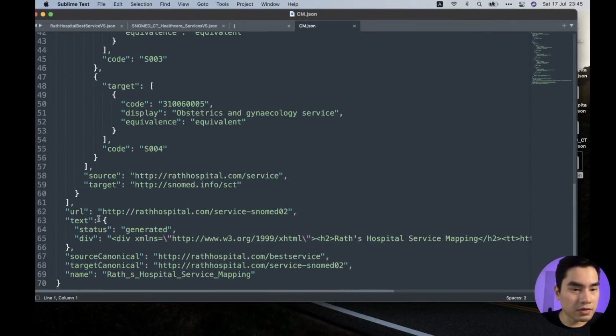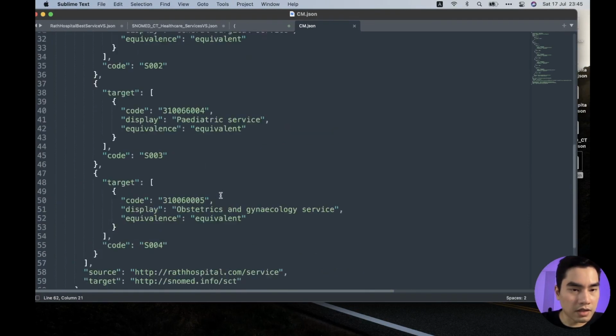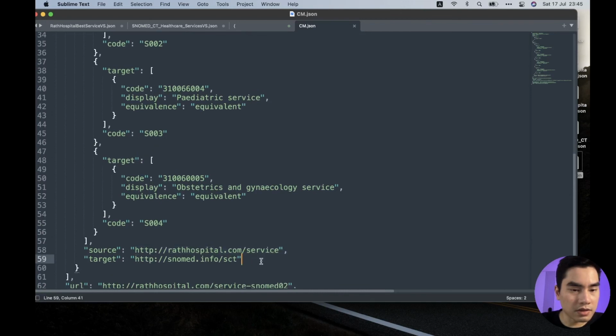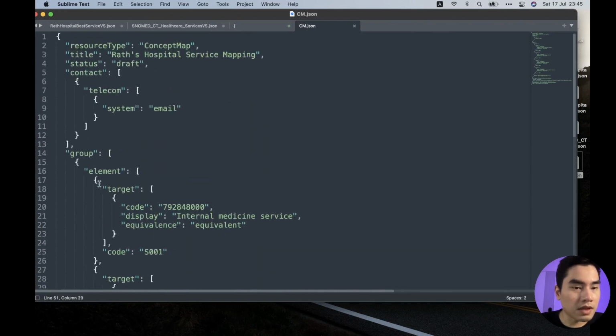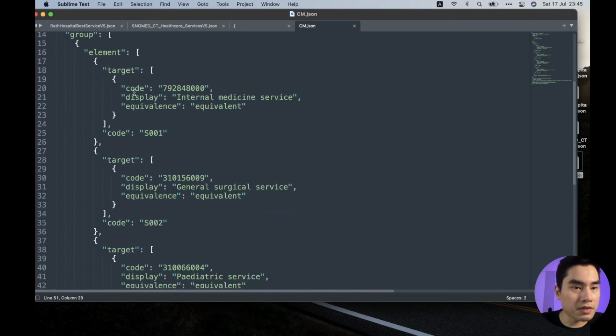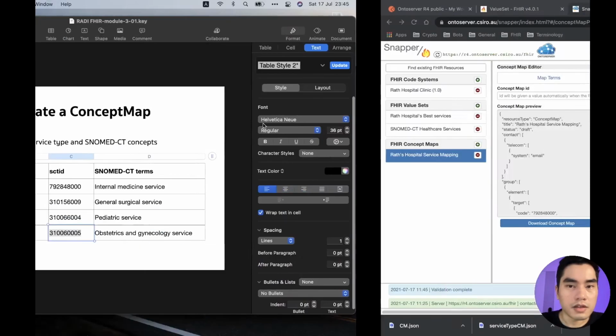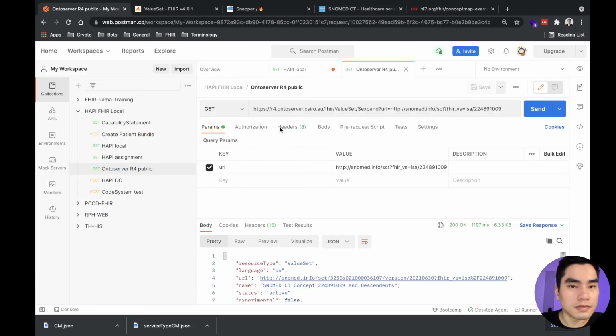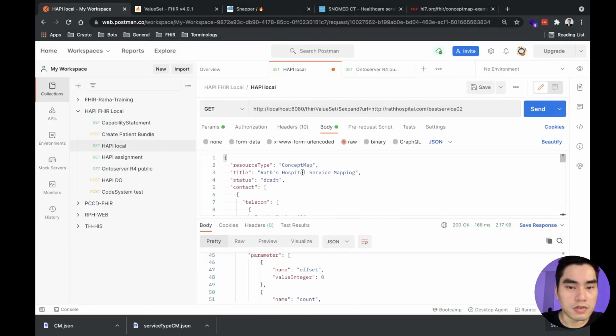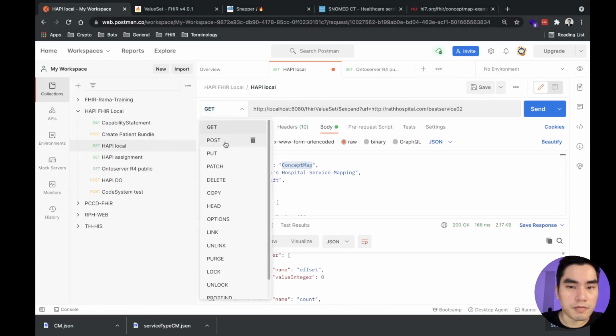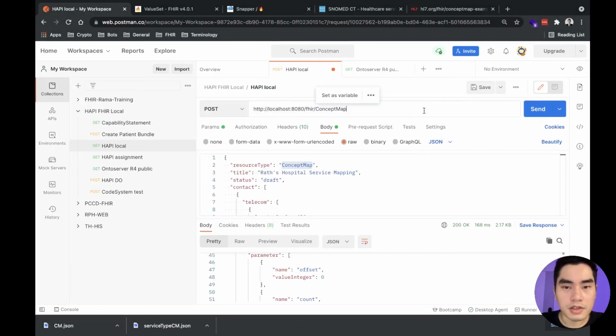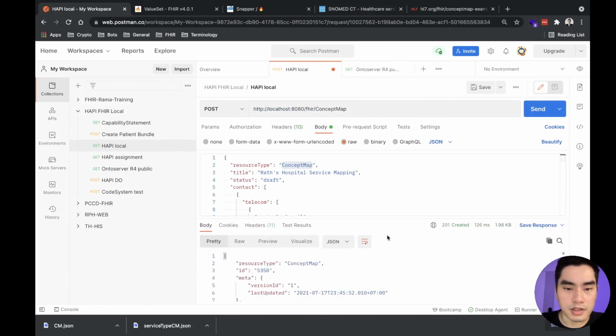I have a source and target, and source system, target system, and the group of mapping here to here. Okay, I think it's going to work. So I put it to my local concept map resource, post, send, succeed.